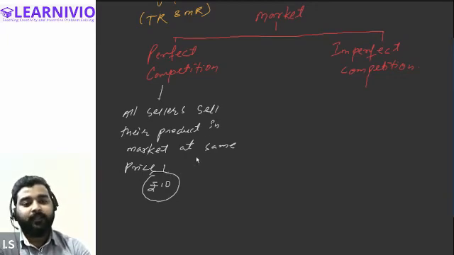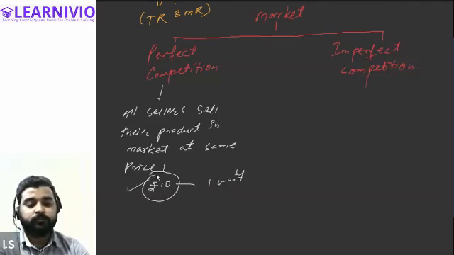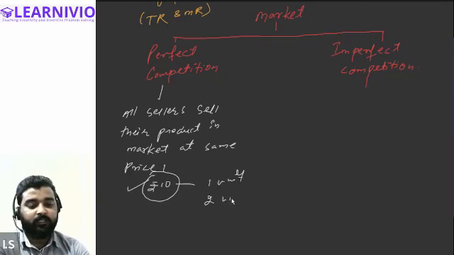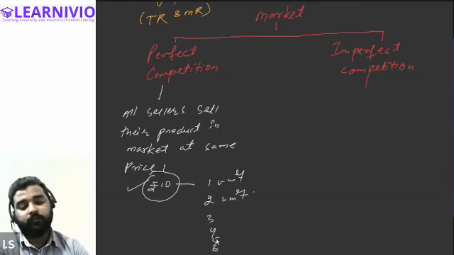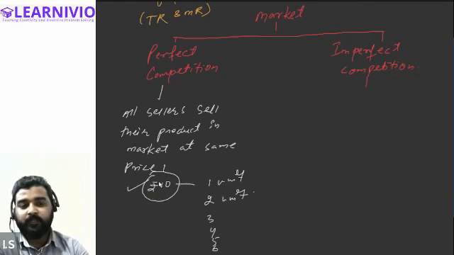This means that if the seller goes into the perfect competition market and sells 1 unit in the market, then he will have to sell their product at ₹10, the price that is prevailing in the market. And if he's willing to sell a second unit, he will have to sell the second unit at the same price only. Similarly, the third unit will be sold at the same price, fourth, fifth, sixth. However many units he sells, the price of the commodity will remain the same. He has to sell the commodity at the same price.